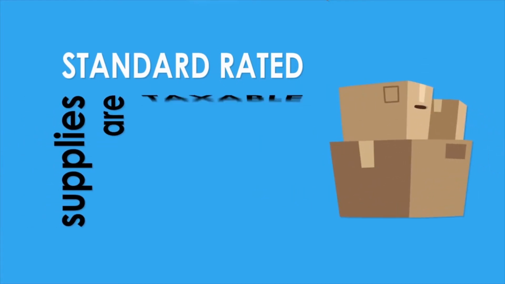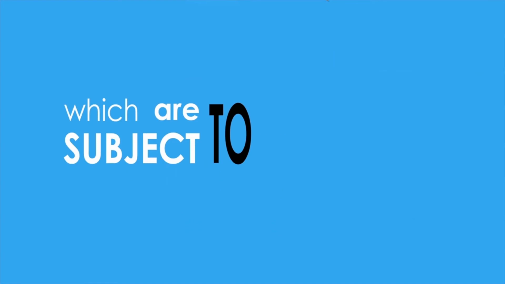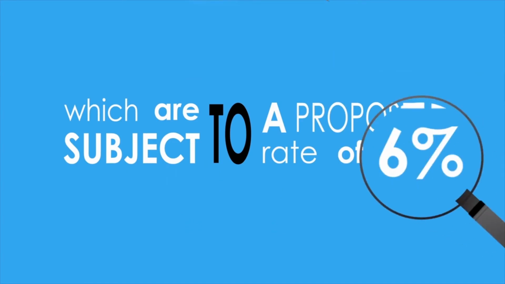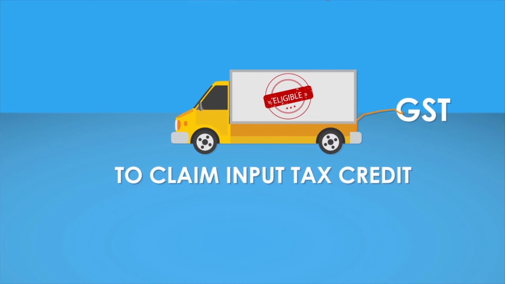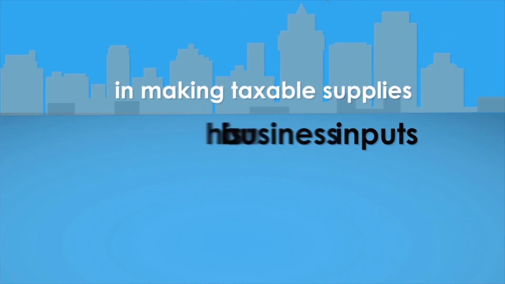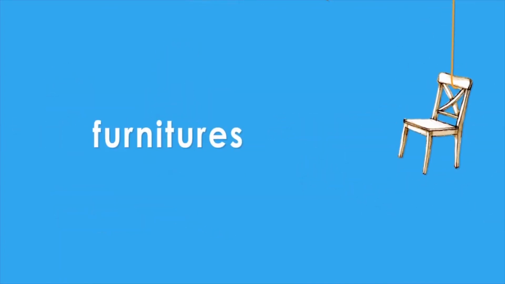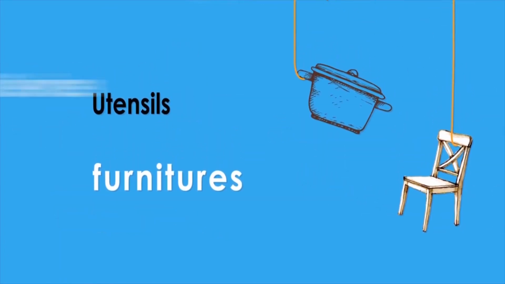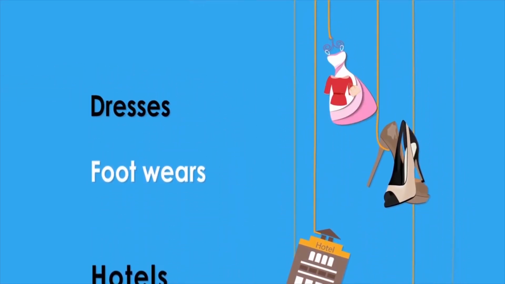Standard rated supplies are taxable supplies of goods and services which are subject to a proposed rate of 6%. A taxable person who is registered under GST has to collect GST on the supply and is eligible to claim input tax credit on his business inputs in making taxable supplies. Industries which come under standard rated are furniture, utensils, repair services, hotels, footwear, dresses.